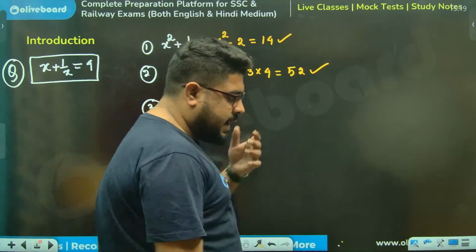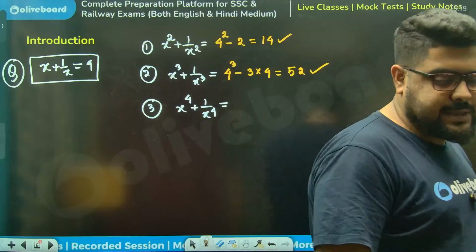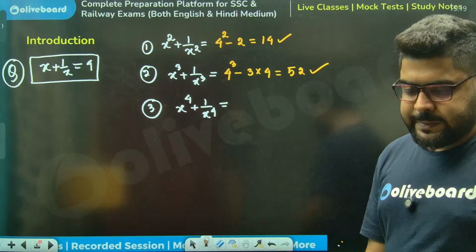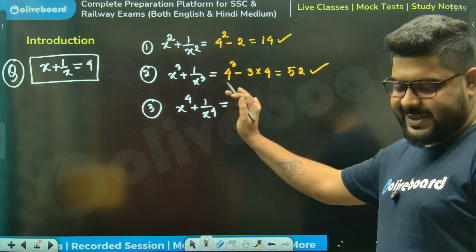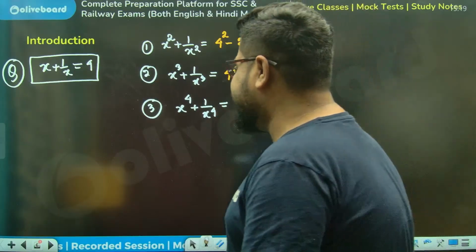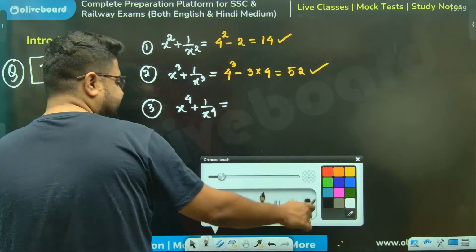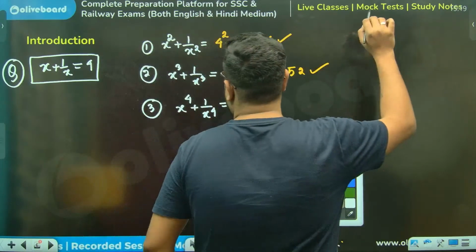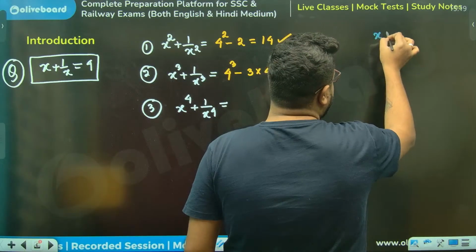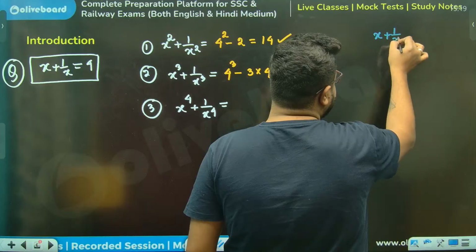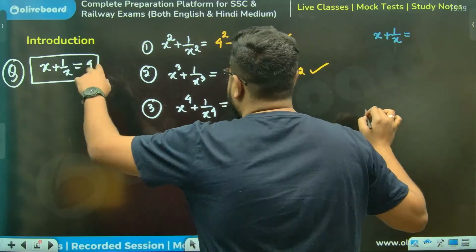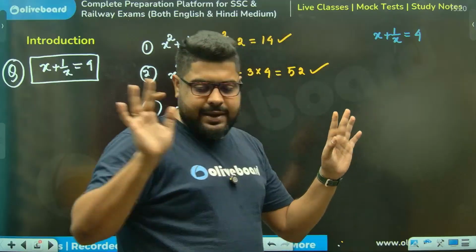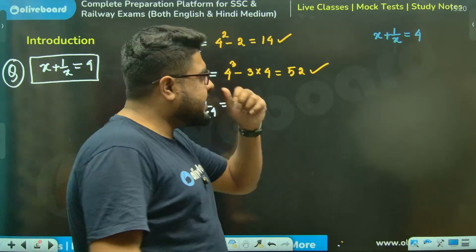Sir, how will I do this? X to the power 4 plus 1 by x to the power 4. Now we are getting into CGL stuff. Everyone, please think like this. x plus 1 by x is given to you as 4. So to the power 4, nobody can find it directly. So I need to go step by step.